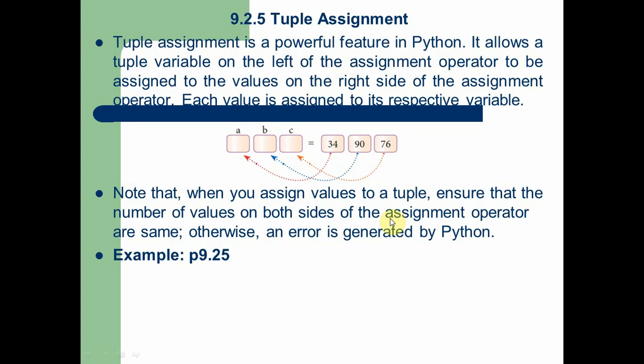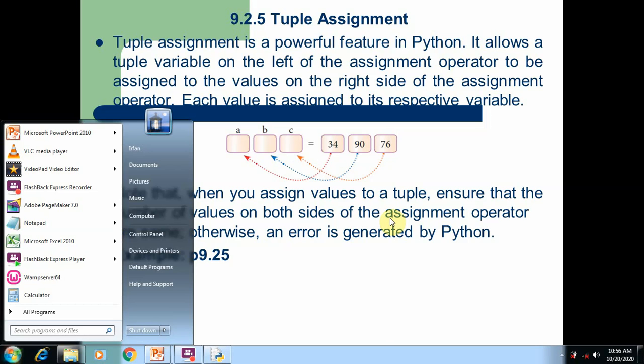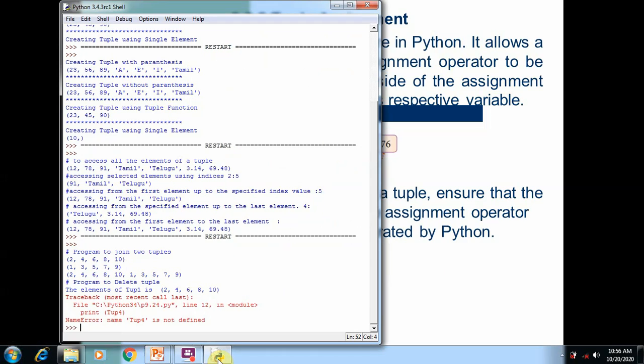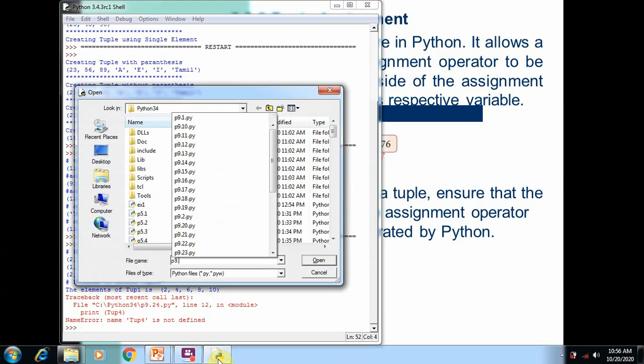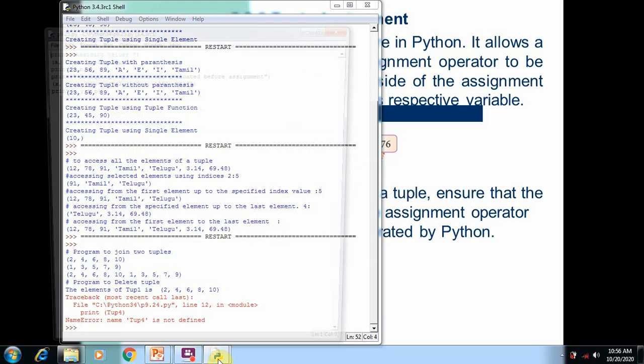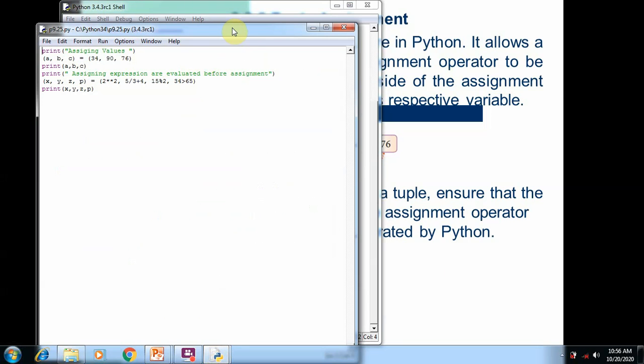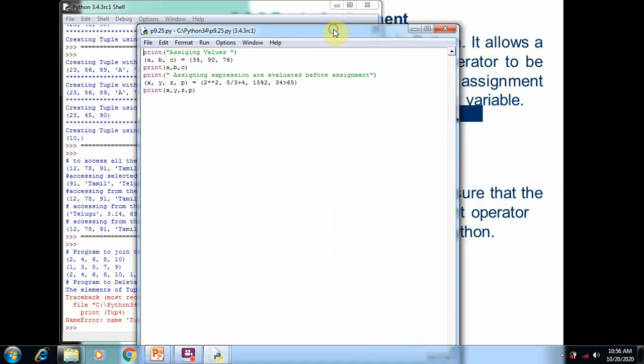So now we are going to see how we can assign a value to the tuple. So open the program 9.25, where we are going to discuss assigning the values to the tuple. So here you can see a tuple is created with parentheses where we use three elements, A, B, C. So each element is empty.